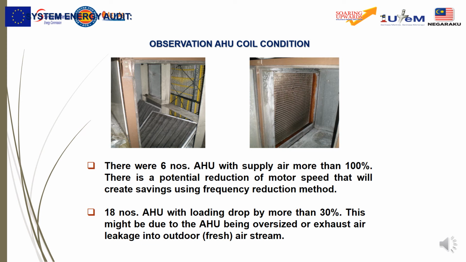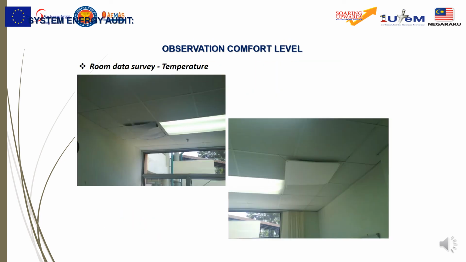Then we can observe AHU coil conditions to see whether this AHU is okay or not. So you can see from here there were 6 nodes of AHU with supply air more than 100%. So there is a potential reduction of motor speeds that will create savings using frequency reduction methods, and 18 nodes of AHU with loading drop by more than 30%. So this might be due to the AHU being oversized or exhaust air leakage into outdoor airstream.